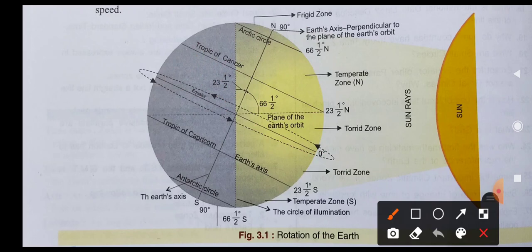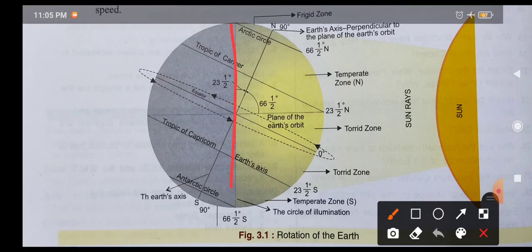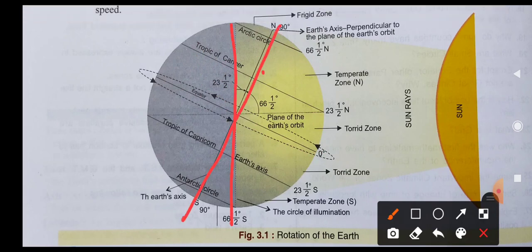So the earth is tilted 23.5 degrees on its actual axis. This is the axis which is 23.5 degrees tilted, and the remaining part is 66.5 degrees. Now what happens if the equator passes through here?